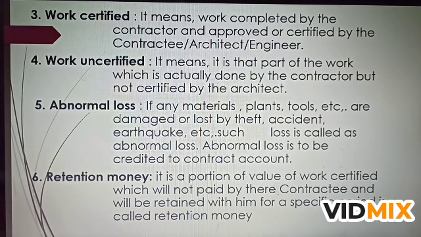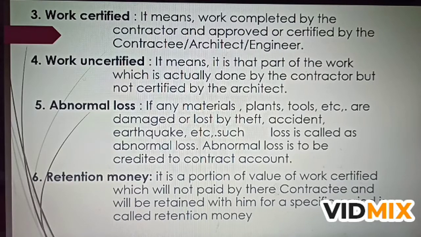In doing contract, there are chances of abnormal loss. Of course, you know very well, there is a risk of loss in every part of business and every walk of life also. In the same way, there are chances of abnormal loss in case of contract costing.